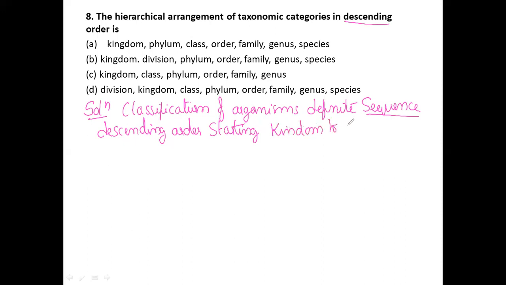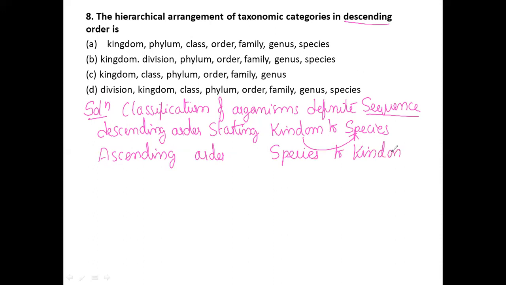So whenever we say descending order, it means kingdom to species. Ascending order means species to kingdom, as we all know, right?